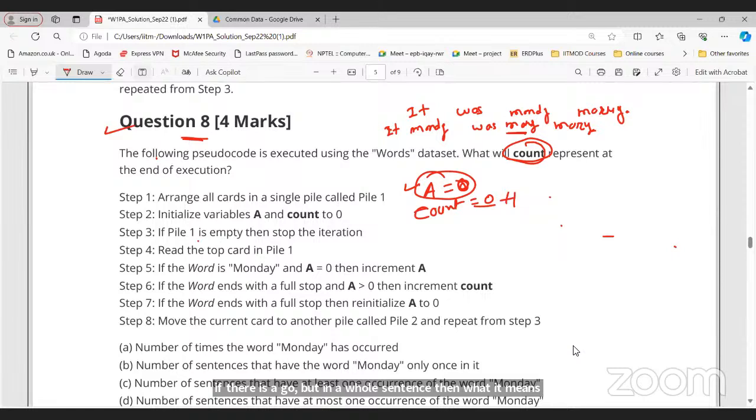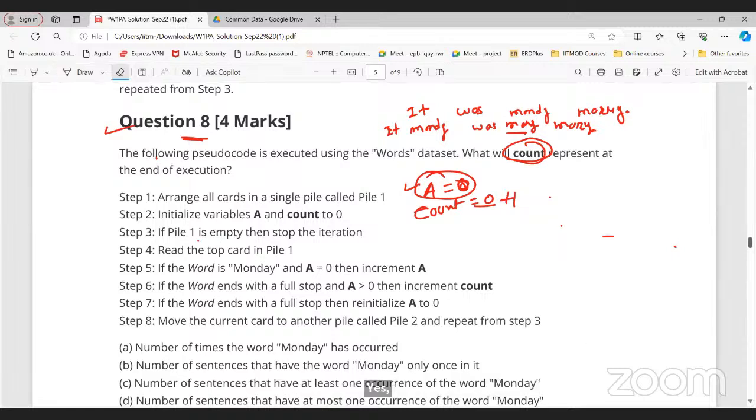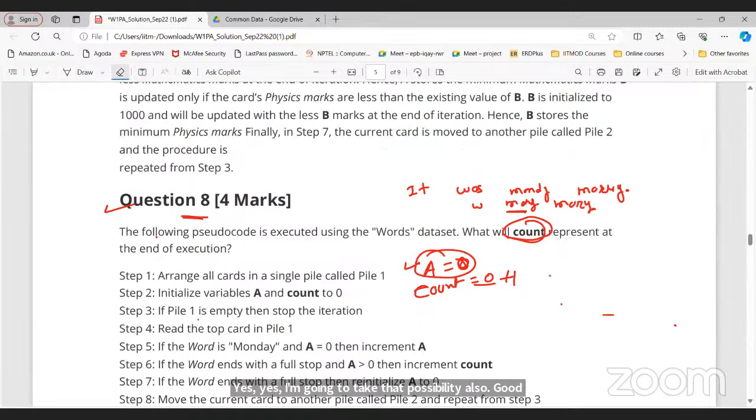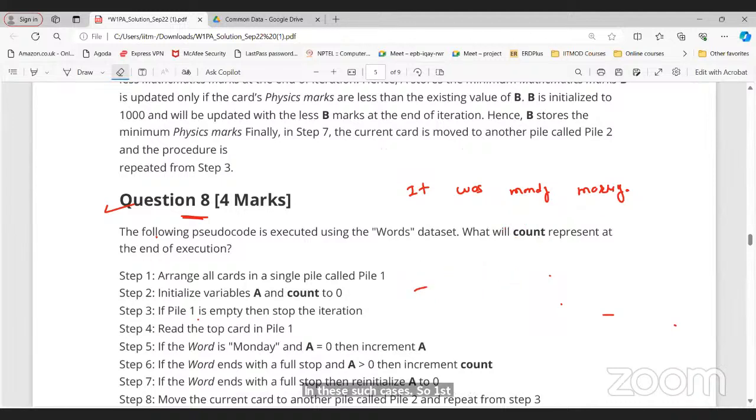Sir, if there is no Monday in the whole sentence, then what does it mean? Yes, I'm going to take that possibility also, because different possible combinations are there, right? In such cases, the first thing is that it was Monday morning. Let us discuss the first sentence. Now in this case, what are we getting, because this is the sentence, right?